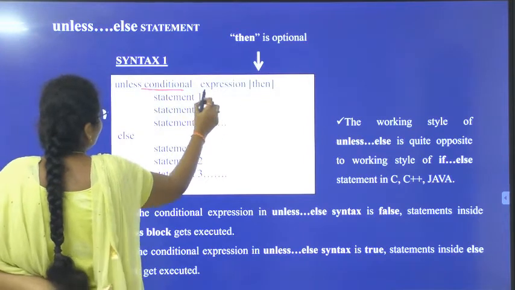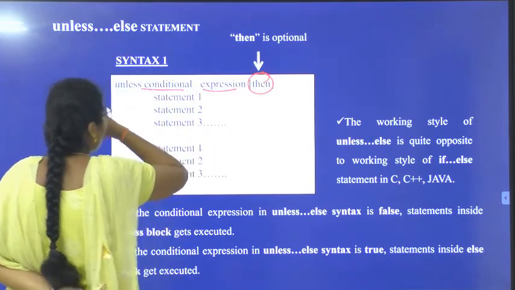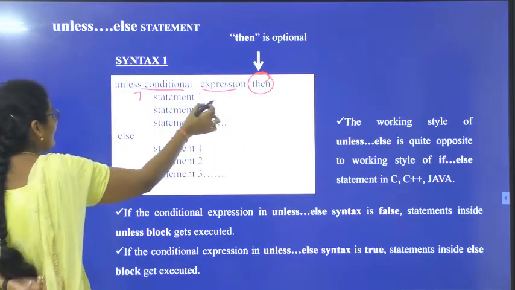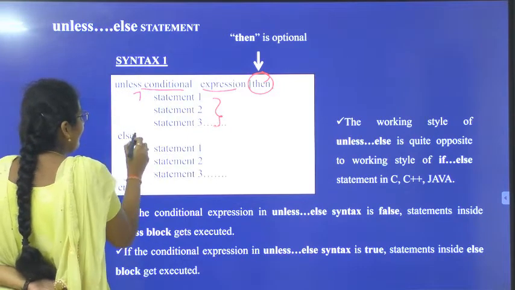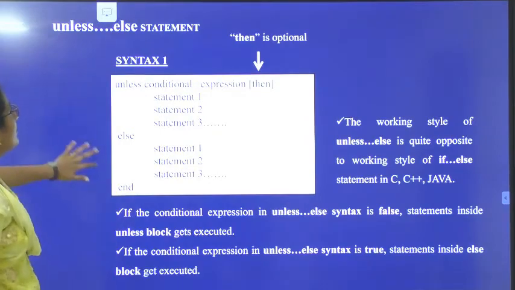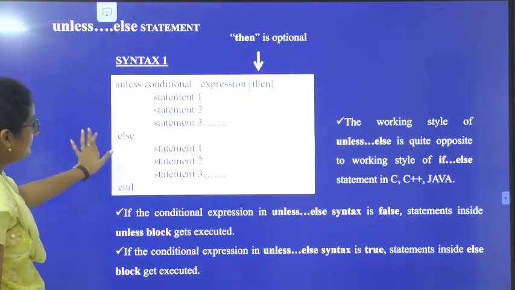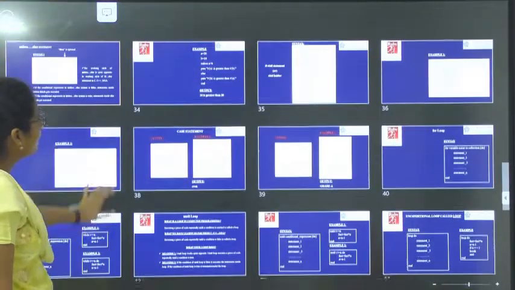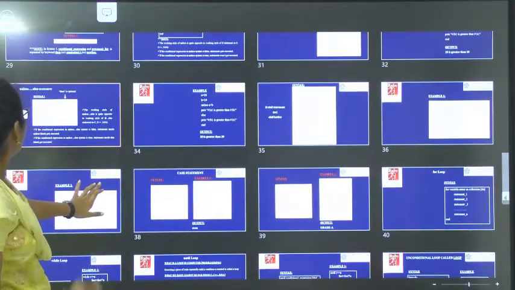So we have the condition and expression, and then is optional. If it is true, one set of statements will be executed. If it is false, the other set of statements will be executed. Let us see an example for that.